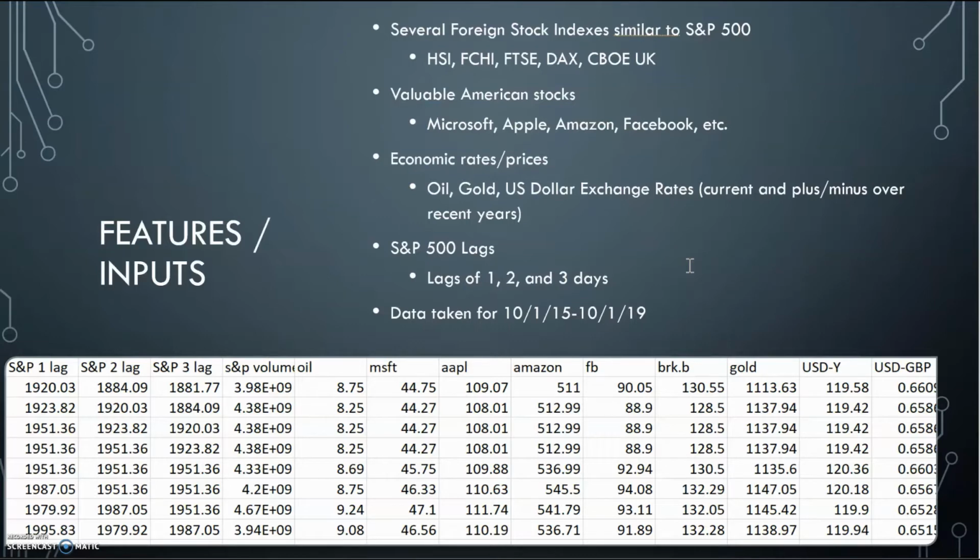Finally, we did some lags on the S&P 500 of 1, 2, and 3 days. All this data was taken from 10/1/2015 to 10/1/2019, so 4 years' worth of data. Here's a sample of what the data looked like. All in all, I think we had 27 features, and this is just a small sample.